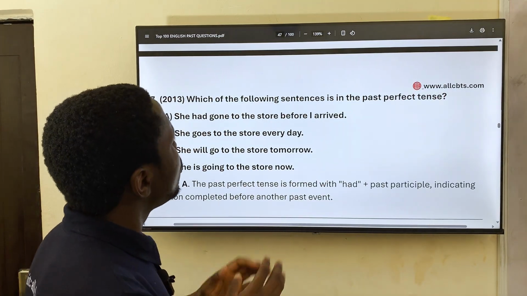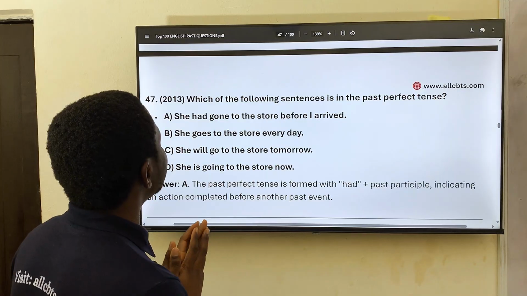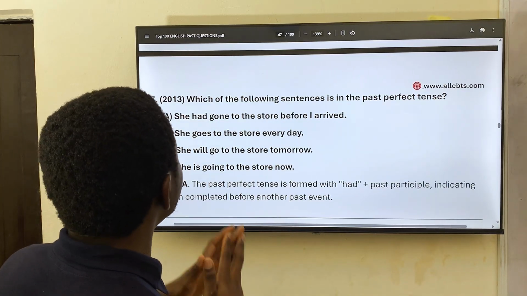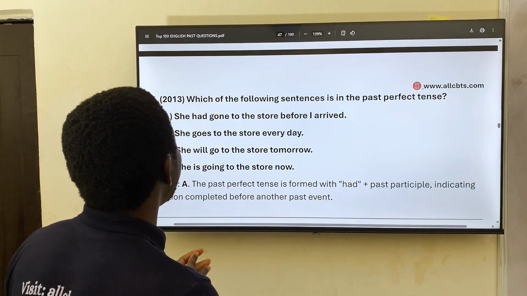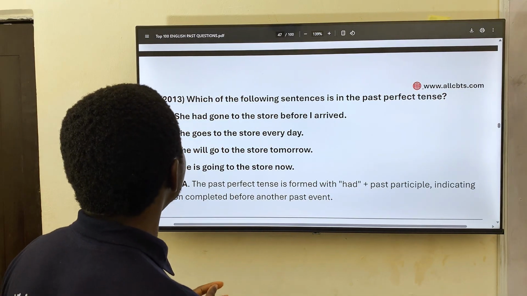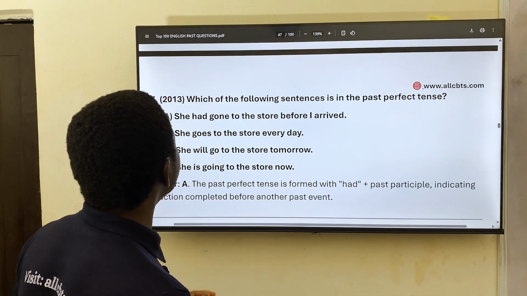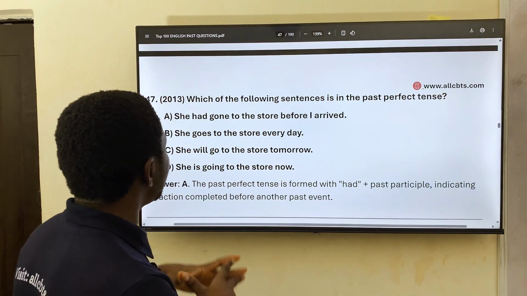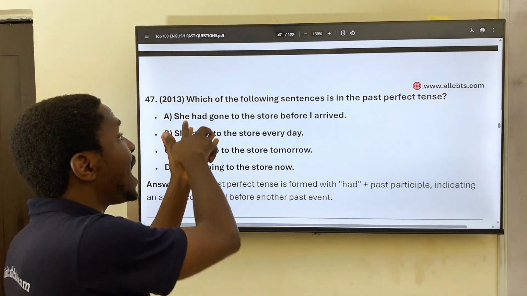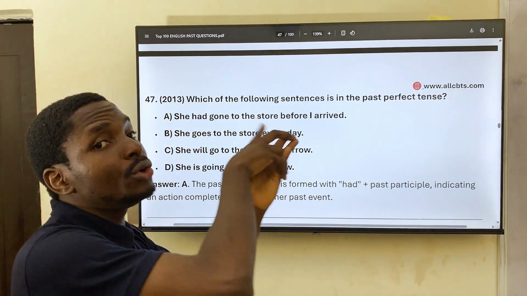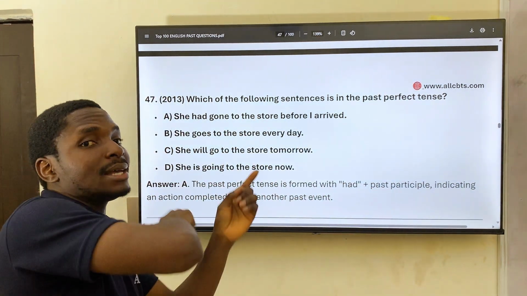From 2013. Which of the following sentences is in the past perfect tense? Okay, she had gone to the store before I arrived. She goes to the store every day. She will go to the store tomorrow. She's going to the store now. She had. Whenever you see "had", it tells of an ongoing action in the past.